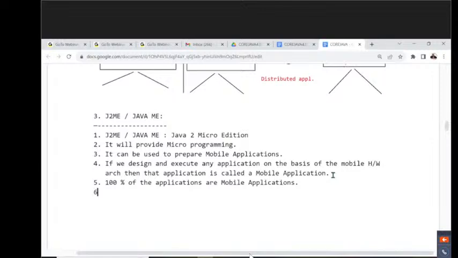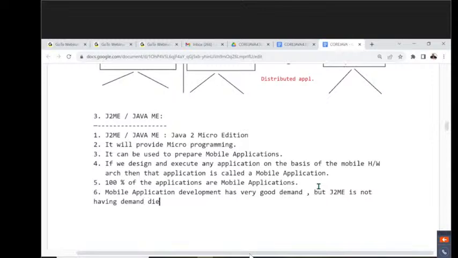Just leave this one now. But the point is, observe carefully, this is important. Mobile application development has very good demand outside, but J2ME is not having demand. It's almost all dead outside.